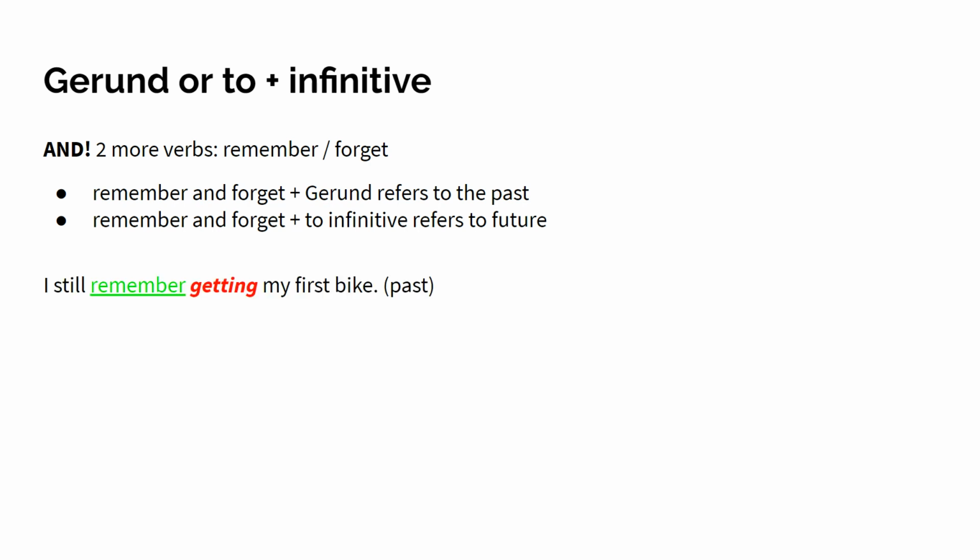I still remember getting my first bike. I was 6 years old and I got my first bike. We got to the shop and my dad said, look at this bike. Red and white, shining, fantastic, brand new. I still remember getting my first bike. That was in the past.